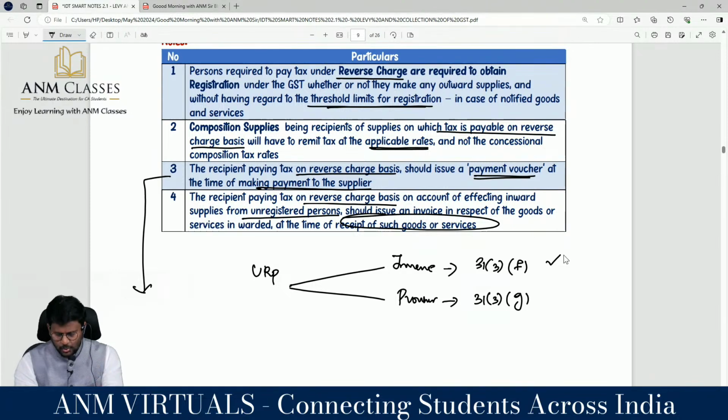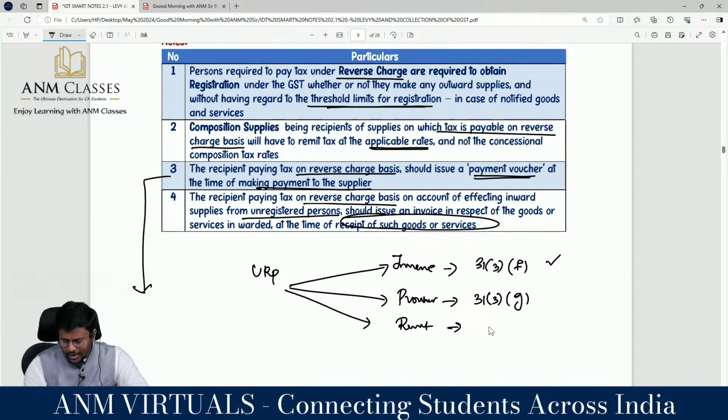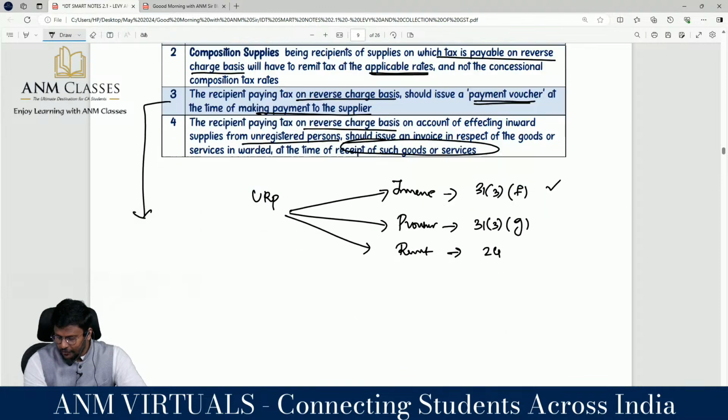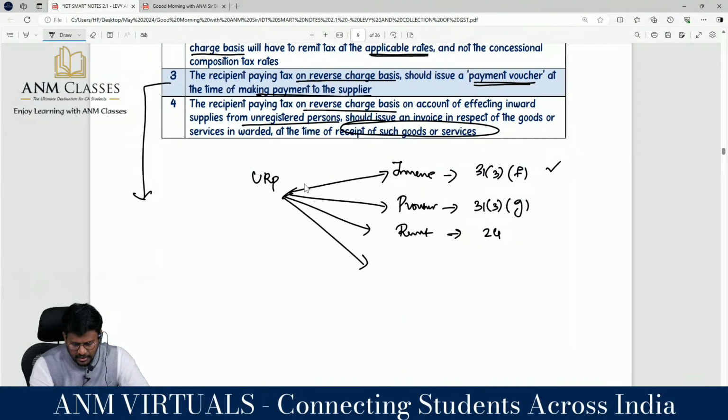Pakka? Yes, sir. The next one, sir, when he makes the payment, he cannot give any receipt or voucher, because he does not have a registration. So we registered persons are supposed to give the payment voucher. If you are a 9(3)/9(5) recipient, you are compulsorily liable to take registration under section 24. And if you are, my dear lovable students, a recipient of specified 9(3)/9(5) services or goods, because 9(3)/9(5) RCM services or goods are covered, correct?